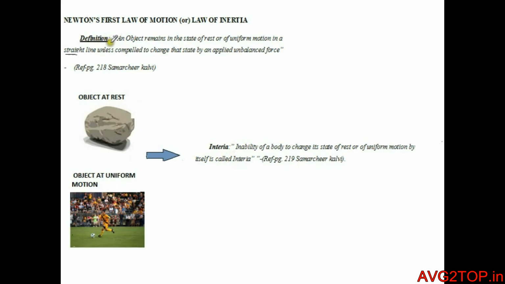So Newton's first law states that an object remains in the state of rest or of uniform motion in a straight line. Straight line means a constant velocity. Velocity is equivalent to a specification of its speed and direction of motion. So an object remains in the state of rest or of uniform motion in a straight line unless compelled to change that state by an applied unbalanced force.